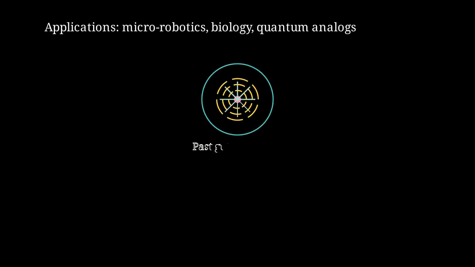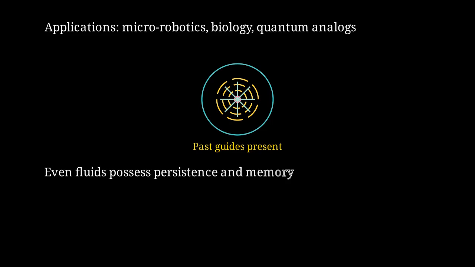The droplet and its surrounding field form a unified system where past continuously shapes present. Even the most fleeting substances, like fluids, possess a form of persistence and memory. Every drop carries subtle whispers of its past journey through the fluid medium it inhabits.